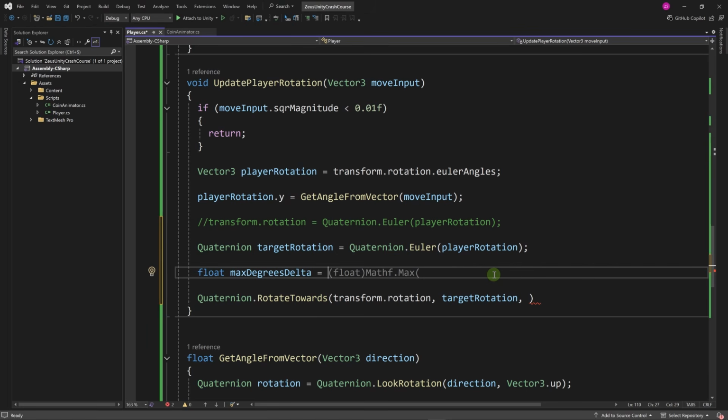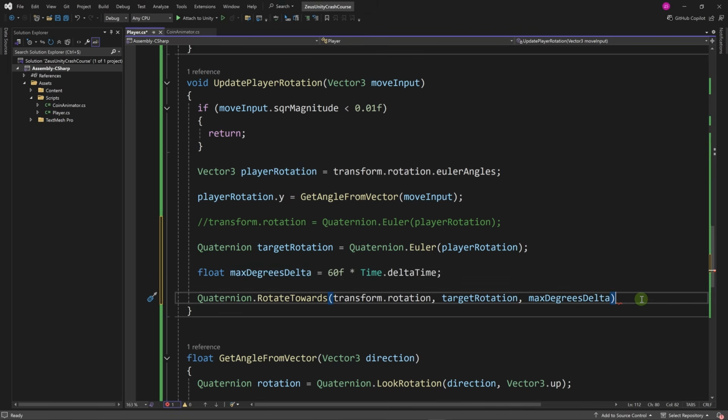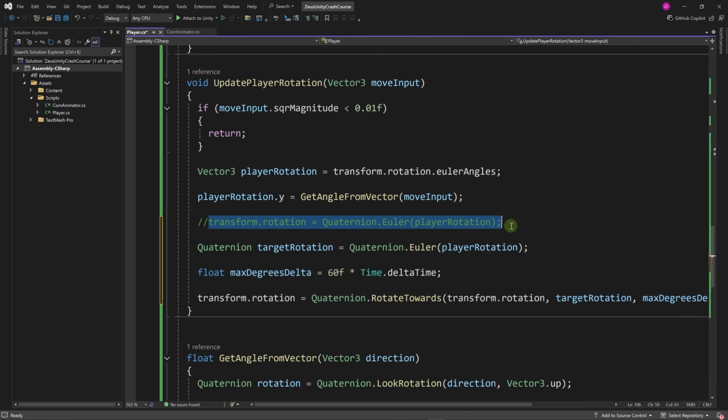Let's use a speed variable, for example, 60f multiplied by delta time. And we're going to use it here. Let's add a semicolon to the end, and we're going to assign this value to our transform.rotation. So instead of doing it instantaneously, we're going to do it slowly over time.